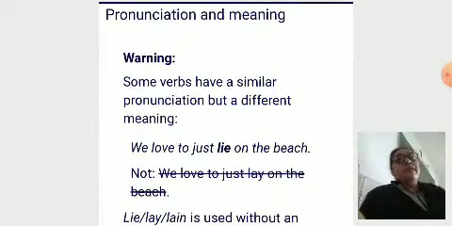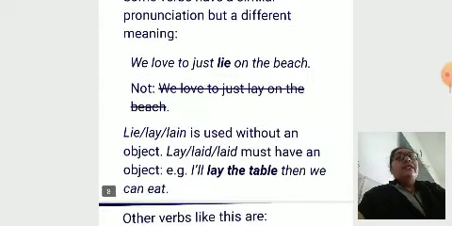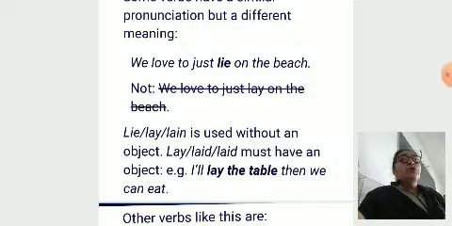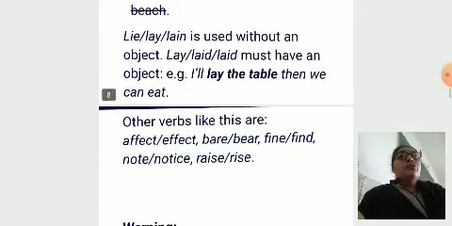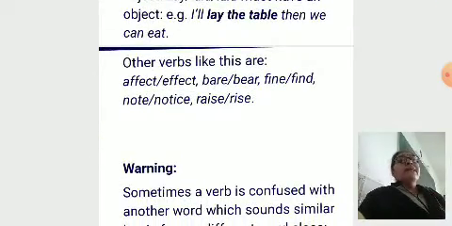Pronunciation and meaning. Warning. Some verbs have a similar pronunciation but a different meaning. We love to just lie on the beach. Here lie, lay, lain is used without an object. Lay, laid, laid must have an object. I will lay the table, then we can eat. So understand that. Other verbs like these are affect, effect, bear, bare, find, found, notice, raise, rise.